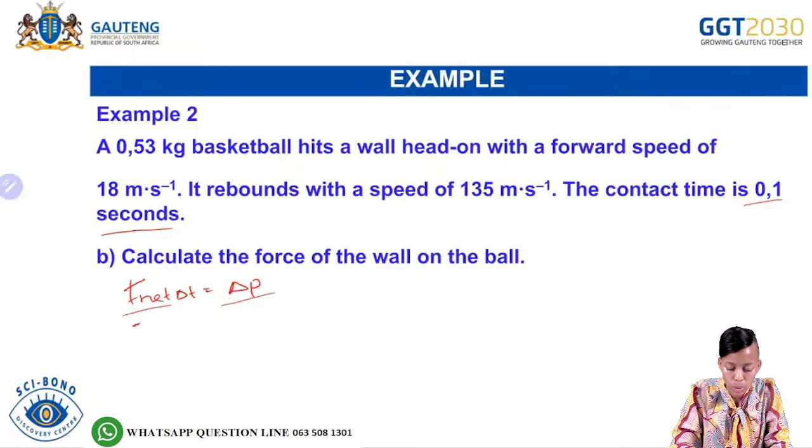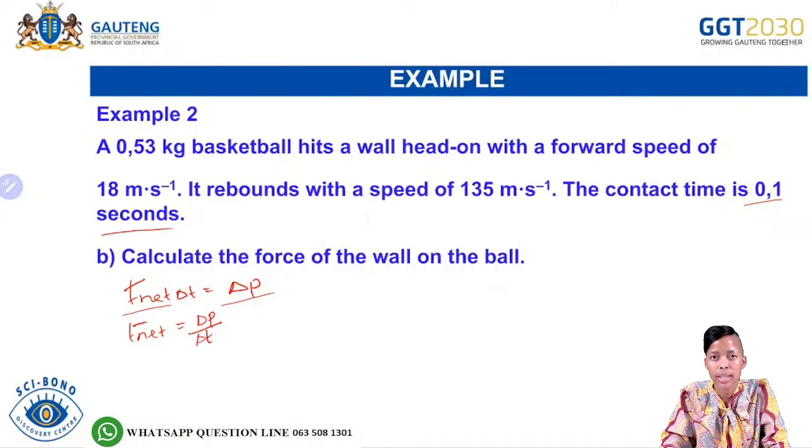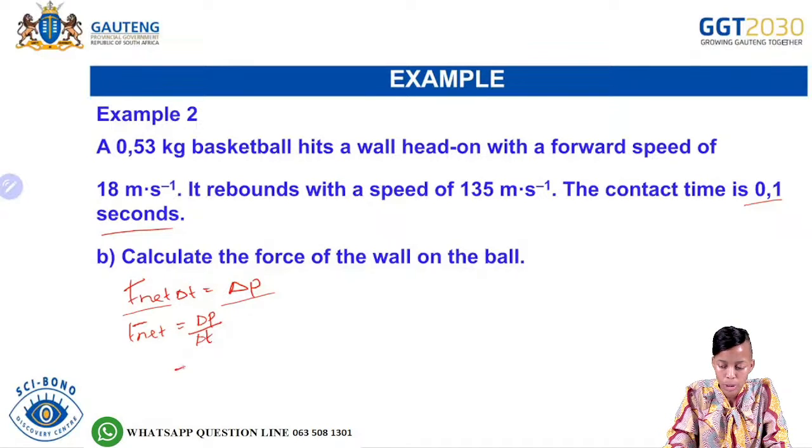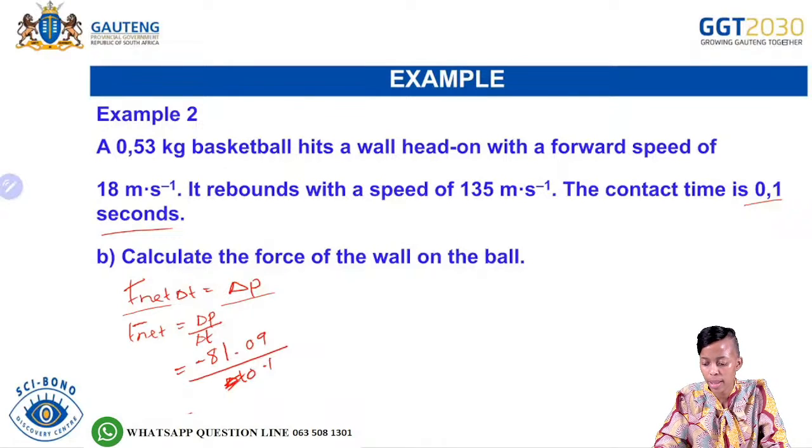So what are we going to do? We'll say F net is equal to change in P over the change in time. We have already calculated the change in momentum, so we are just going to substitute it. So it's negative 81.09 divided by the change in time, which is 0.1 there.